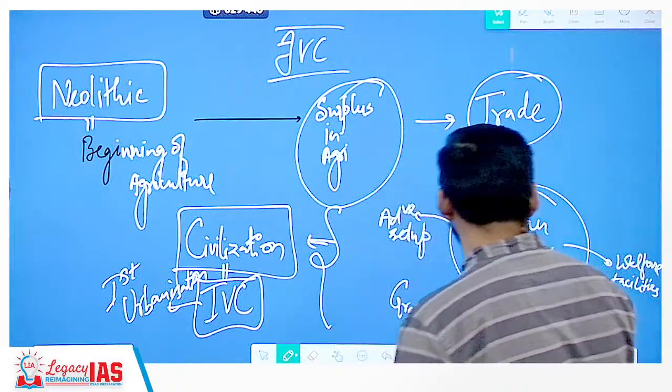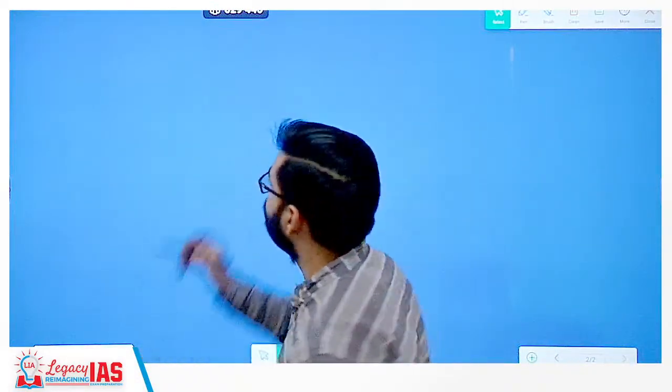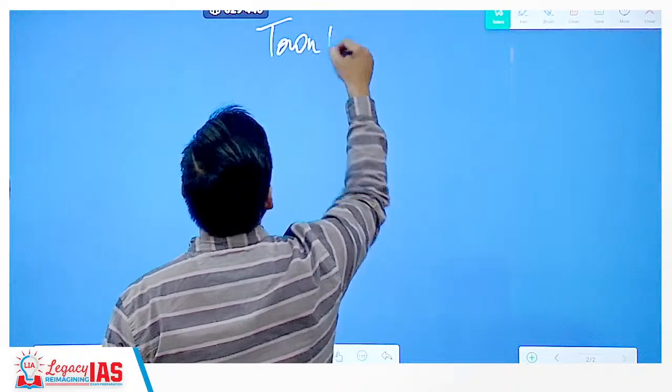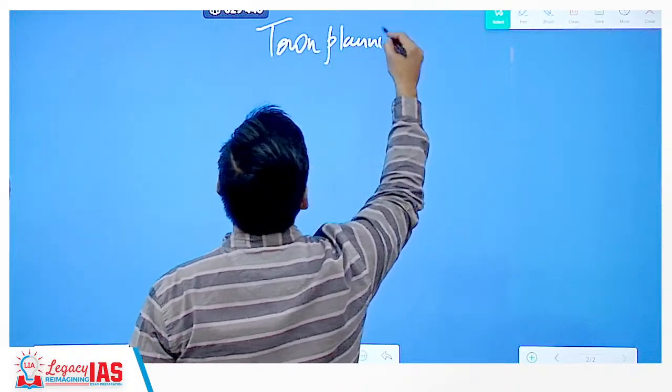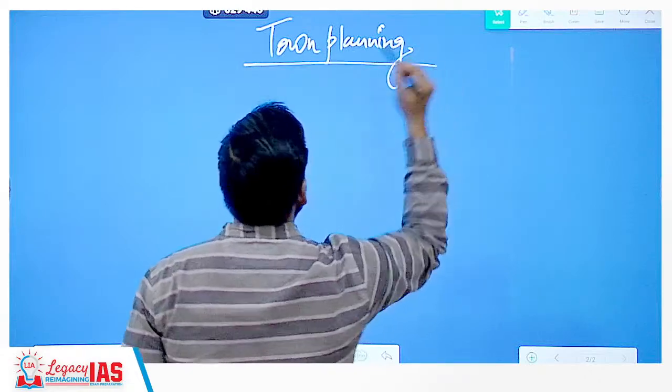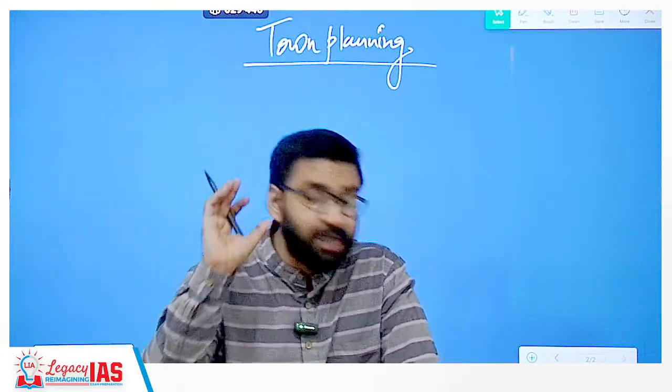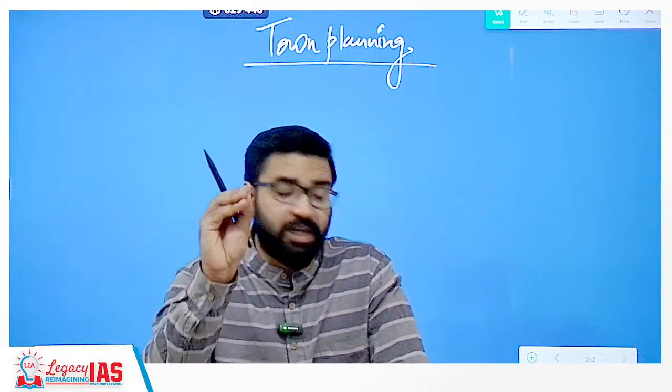Now the most important feature, because UPSC always asks about the features of IVC. The most important feature of IVC is town planning. Now generally towns were divided into two parts. Please pay attention to what I am saying: generally towns were divided into two parts.